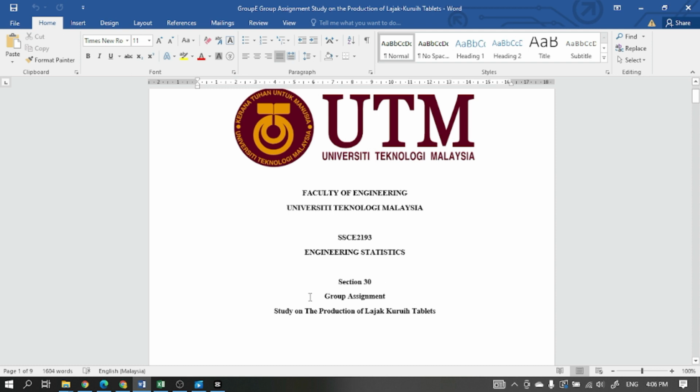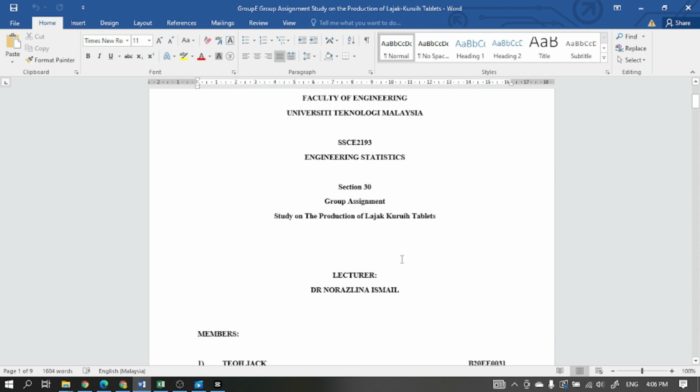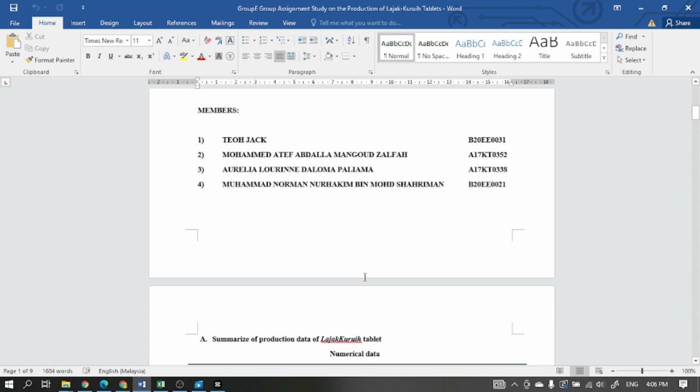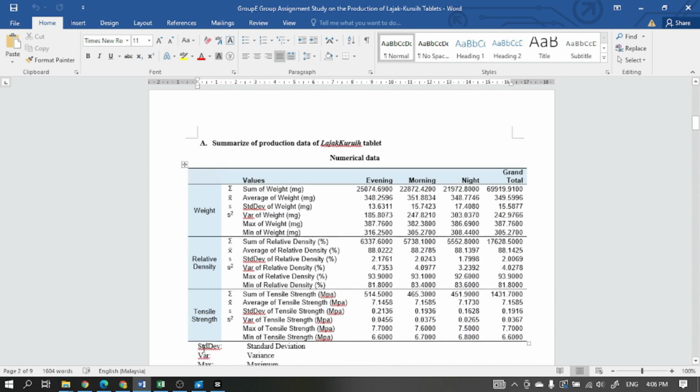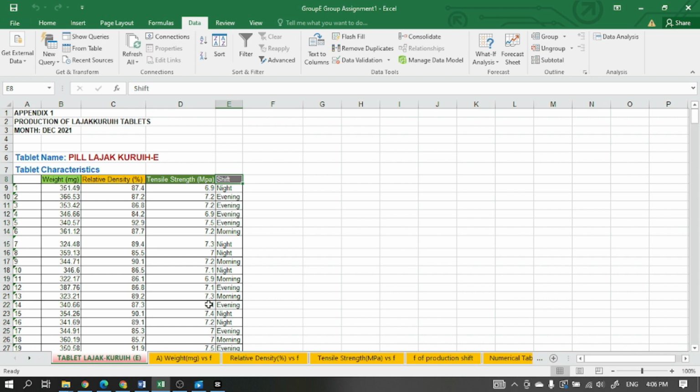Our group assignment is on the study of the production of Lajak Kuruih tablets. We are from section 30 under Dr. Norazlina. The first task of our group project is to summarize our data. This is our raw data.